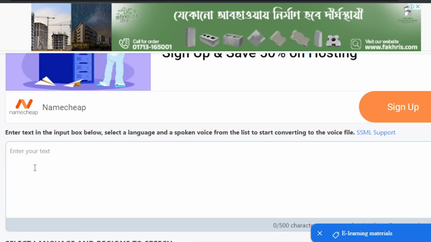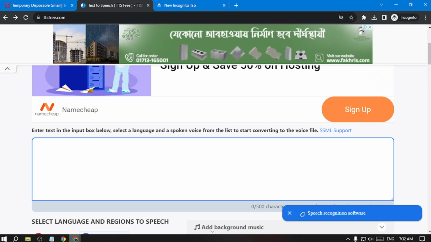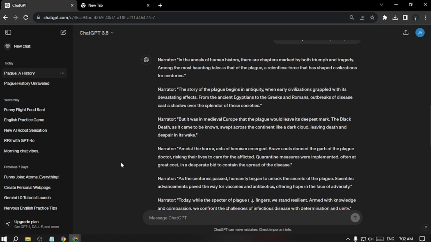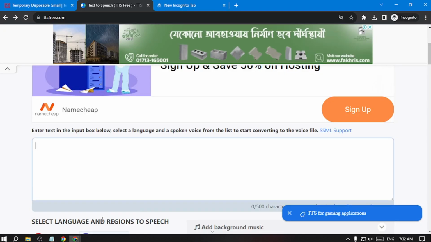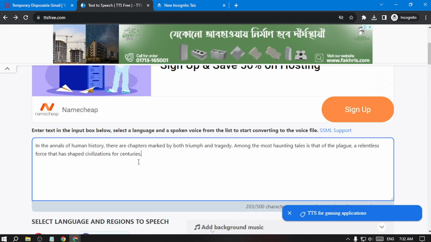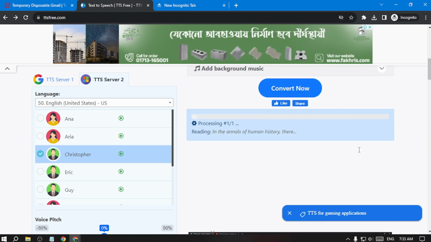Then I will come here in the text section where I will put our script. In here you can see this is our script, where I said give me only the narrator part in paras. So I'll convert the script into voice, and not do all the script at once. I'll do it in paras, part by part. So this is our first para. Then I'll click here, convert now.